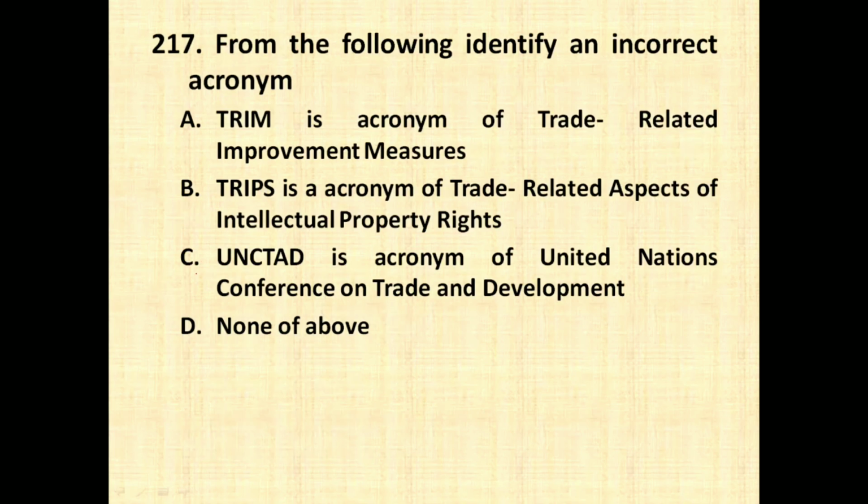From the following, identify an incorrect acronym. TRIM is acronym of Trade Related Improvement Measure. No, this is not correct. It is Trade Related Investment Measures. So option number A is the incorrect option. TRIPS is the acronym of Trade Related Aspects of Intellectual Property Rights. Correct. UNCTAD is an acronym of United Nations Conference on Trade and Development. This is also correct.